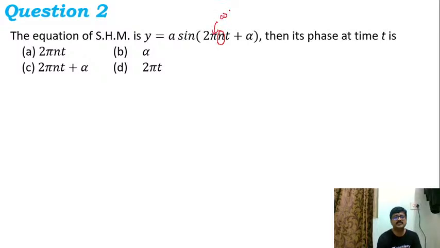Omega, right? So hence it is as good as writing omega t plus phi. So comparing it with the standard equation, sine of omega t plus phi, we can see that here the phase is obviously alpha. So hence we'll mark option B as our right choice here.